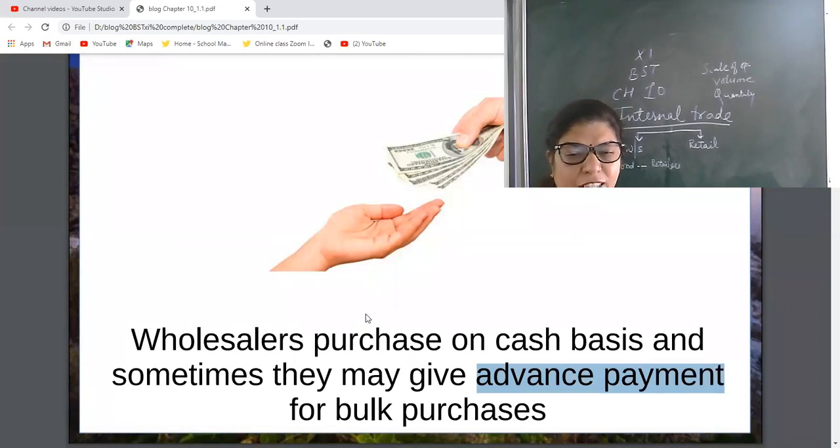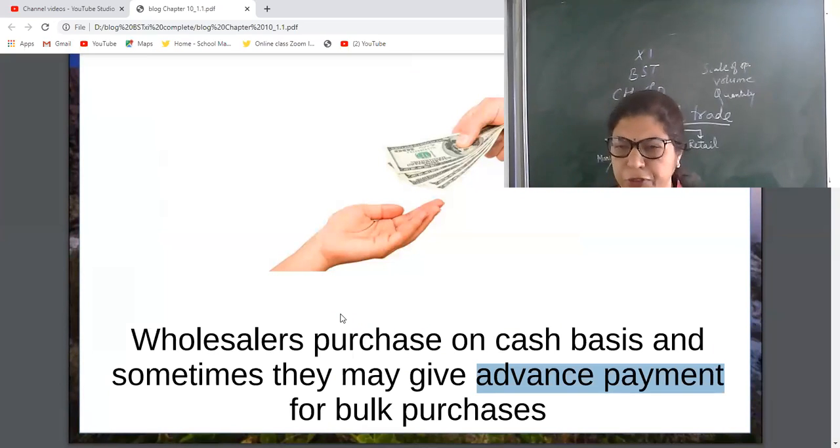So the producer is happy to sell the products to those wholesalers who give them immediate cash payment, even advance payment. See, if you are a producer of a product and two wholesalers are there, one is giving you immediate cash payment, advance cash payment, and the other, many retailers, so the chances of bad debts are high.